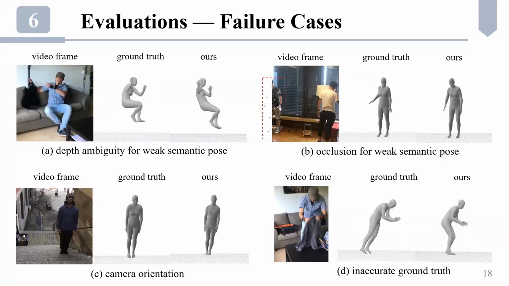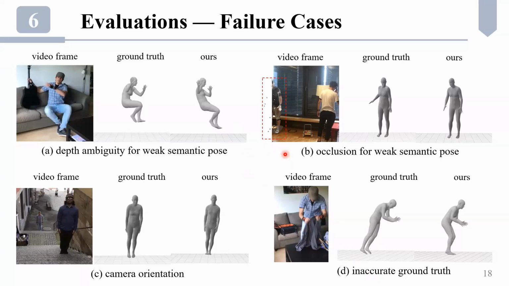We also analyzed the frames with large errors after corrections to identify the source of remaining errors. Human perception can also fail for poses with weak semantics, such as the depth ambiguity for the sitting pose in A and the occluded right hand in B. In these two cases, multiple poses will be reasonable to human perception.